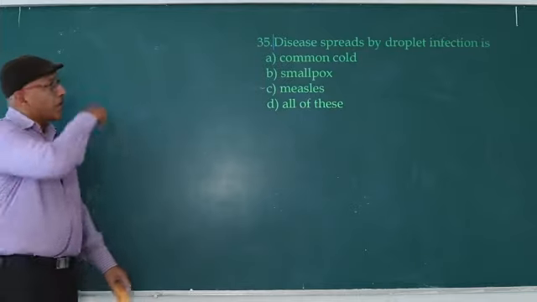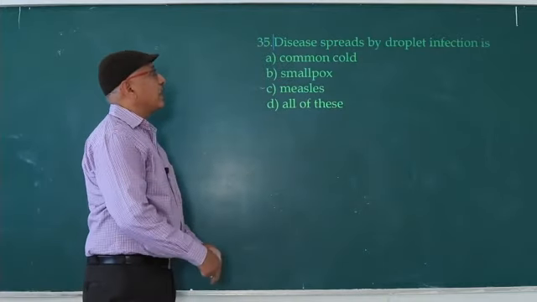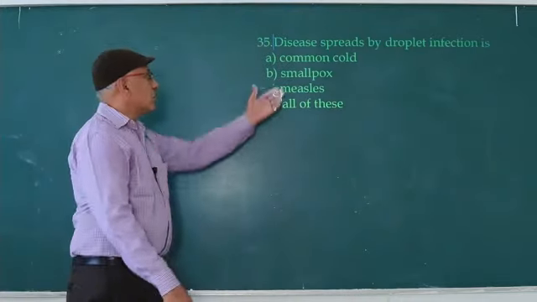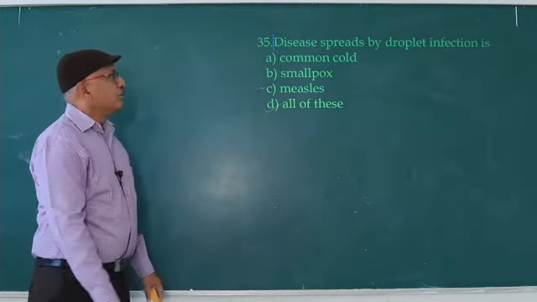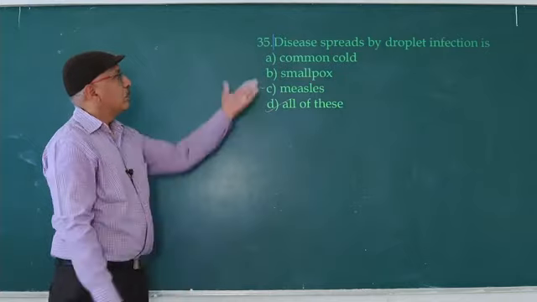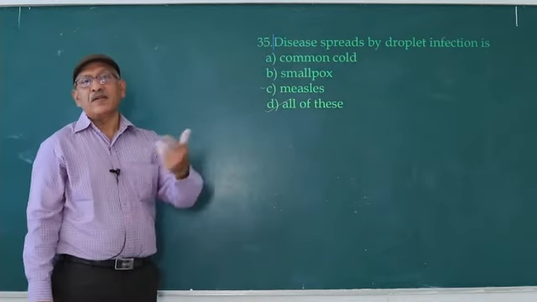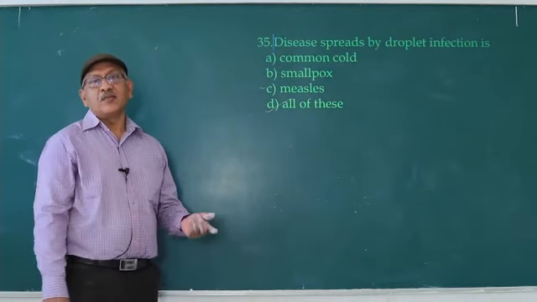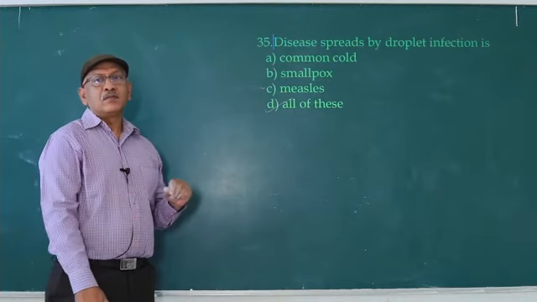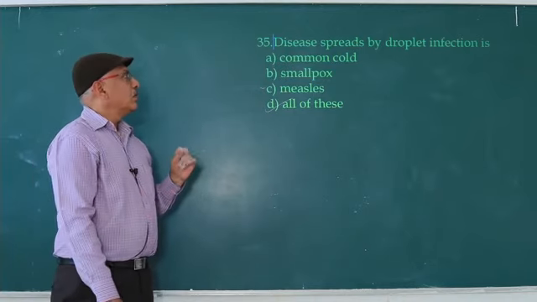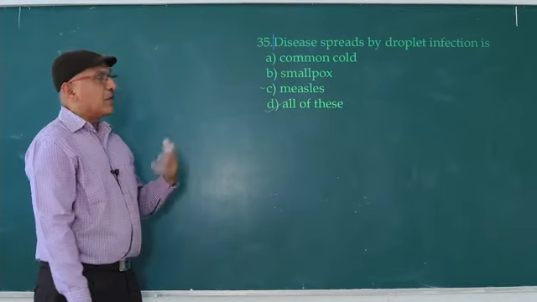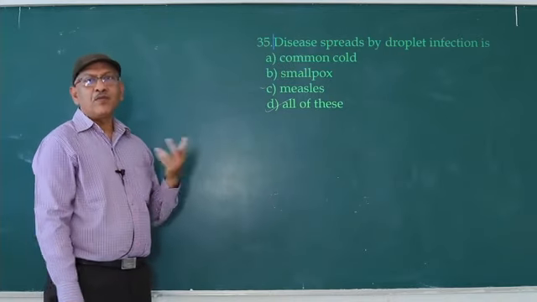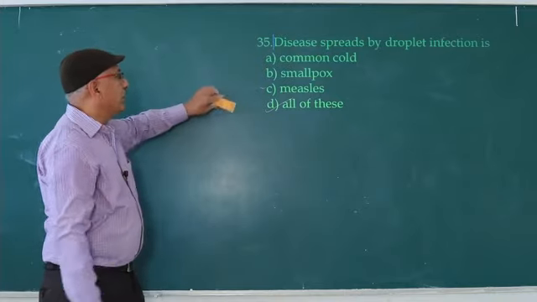Next question. Diseases spread by droplet infection: common cold, smallpox, measles, all of these. So corona is also a disease spread by droplet infection. During sneezing, the droplets come out, so droplet infection or in the form of aerosols. So all of these.